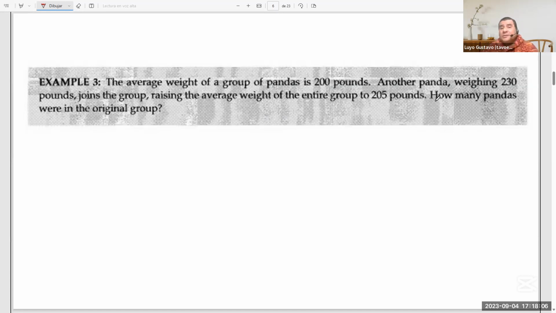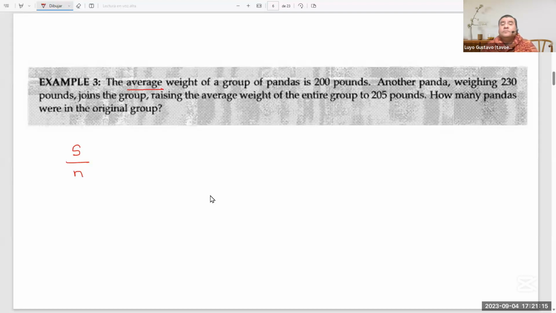Okay, an interesting question. All you need is the definition of the average, or the arithmetic mean, of a set of values. Okay? You can try first, a couple of minutes. All right, so how do we do this? Well, first of all, the definition of the average is what we need to keep in mind. The average is defined as the sum divided by the number of elements, right? So we have this to be 200.